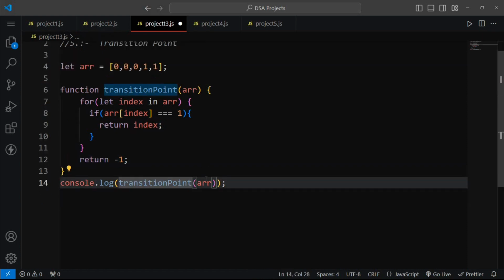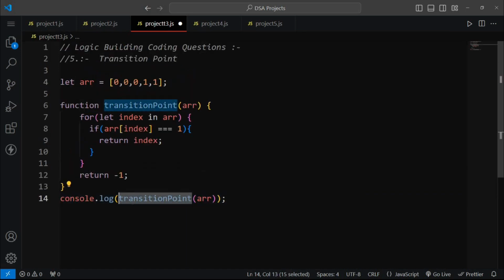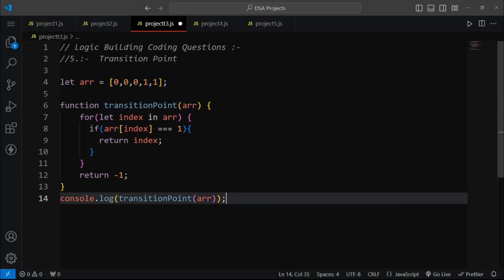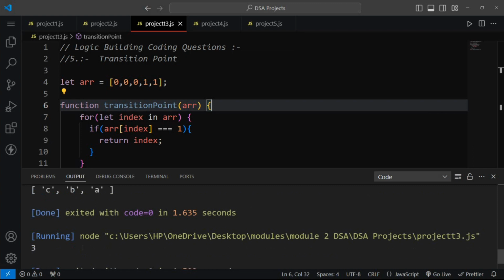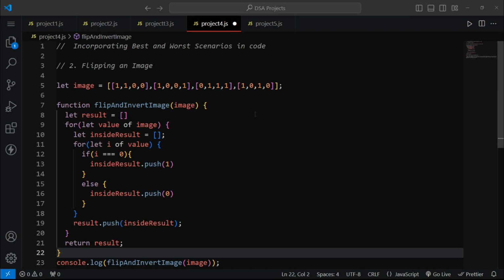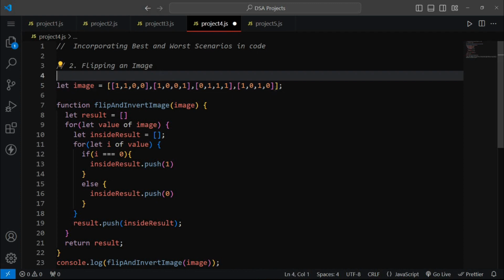So if we console.log our result, call our function and pass our argument, then we will get the index 3. We are just running the code, and here we get 3. Now in this fourth problem, we are going to flip an image. So here we define our image, which we can say is a two-dimensional array.